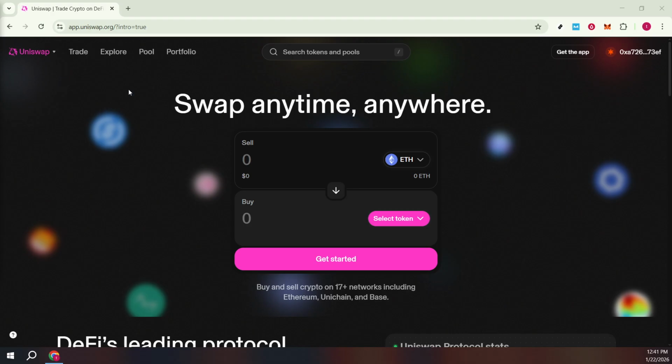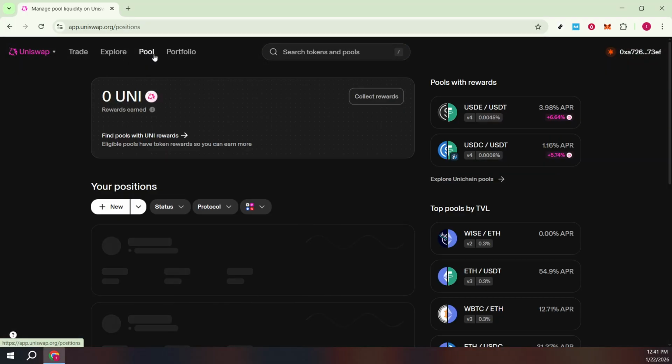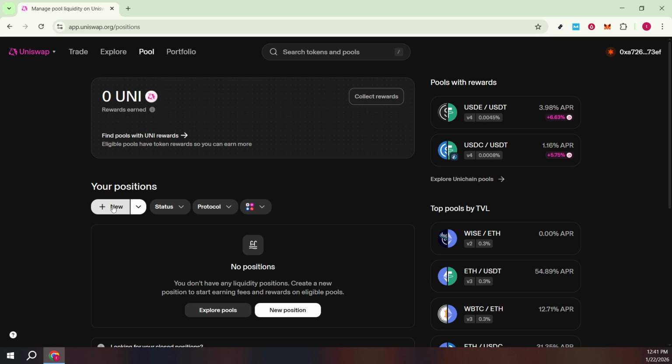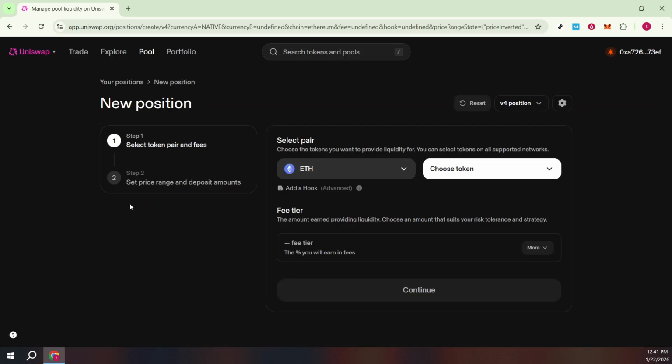Start by opening the Uniswap app in your browser. On the landing screen, look for the pool section. This is where all liquidity positions live. Head to Pool, then select New to start creating a fresh position. Think of a position as your contribution of 2 tokens to a trading pair, which earns a share of trading